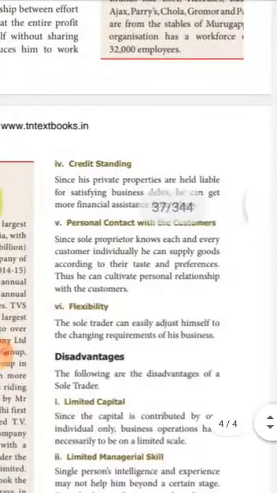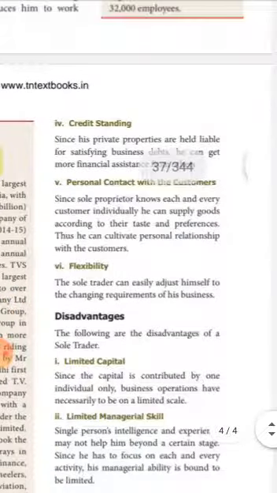Okay. Next one is personal contact with the customers. Since the sole proprietor knows each and every customer individually, in that case, he can supply the goods according to their taste and preferences. So, he can maintain a personal relationship with the customers, we can say.